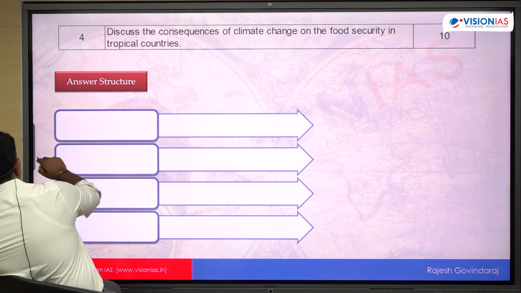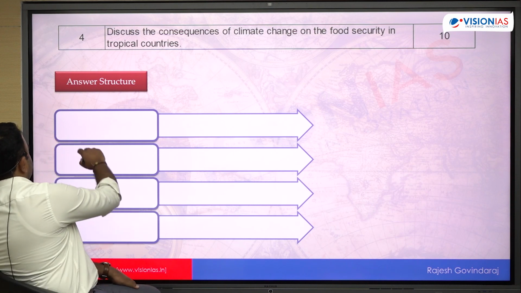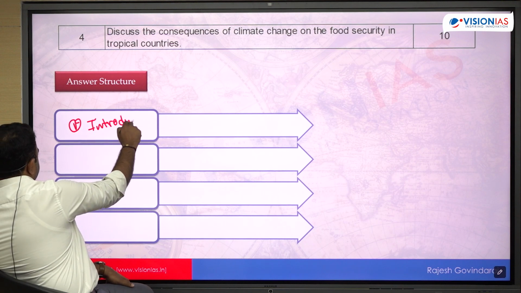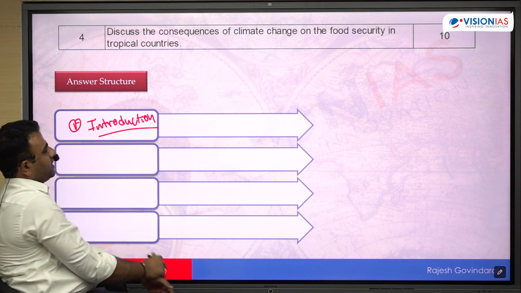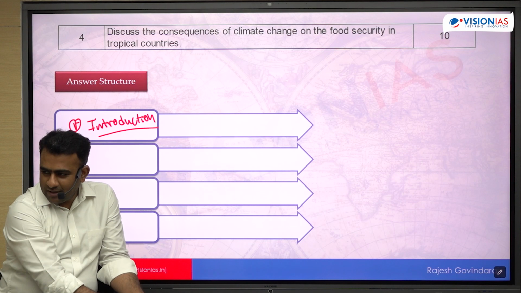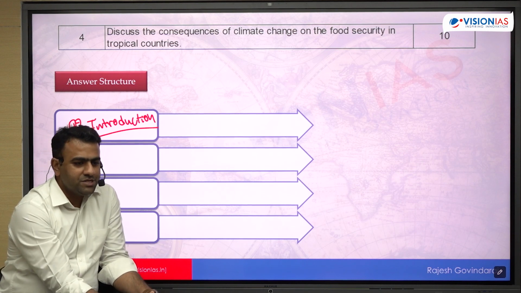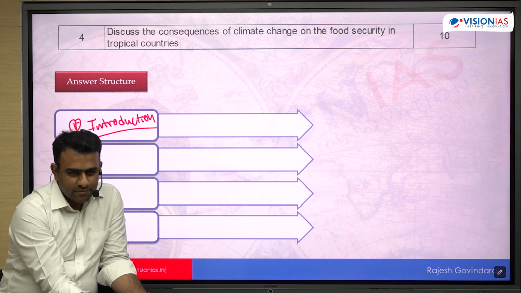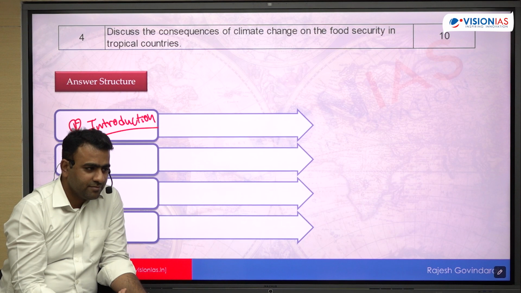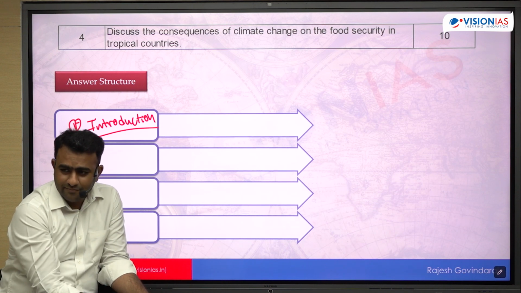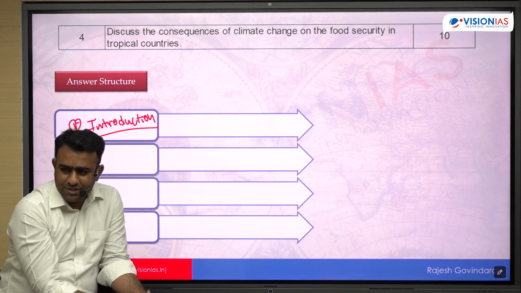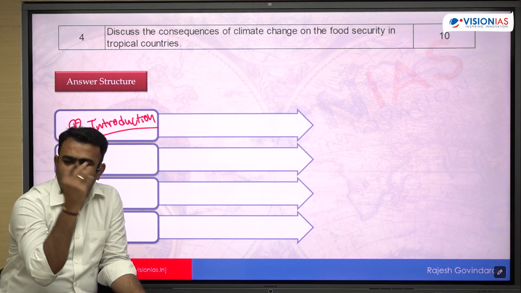The first part, introduce your answer. So what can you write in the introduction? You can talk about the overall general impact of climate change, particularly on the tropical countries. How tropical countries are more vulnerable to climate change. कैसे होगा? They are the ones which are experiencing increased incidence of cyclones. Okay, so increased storms, rise in the sea level, submergence of land, shrinking of glaciers. Okay, they are the ones which are most impacted.